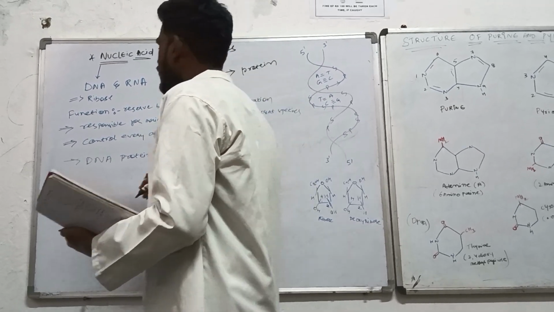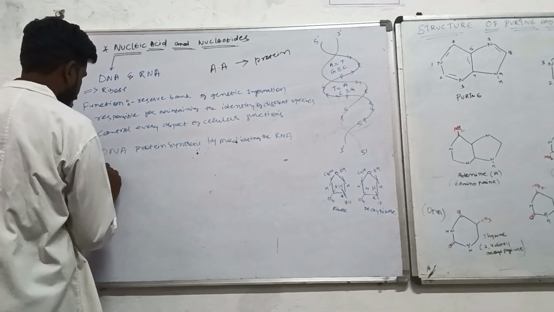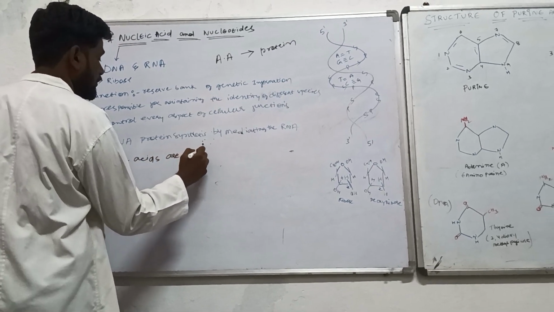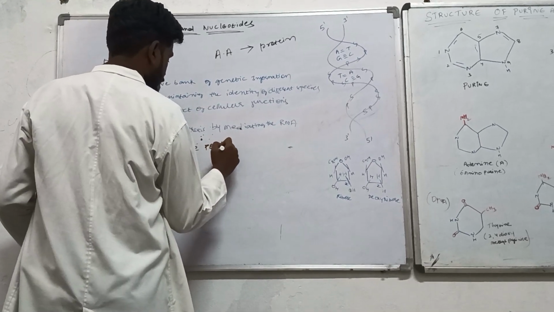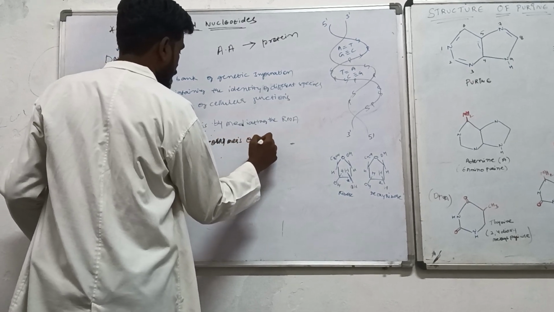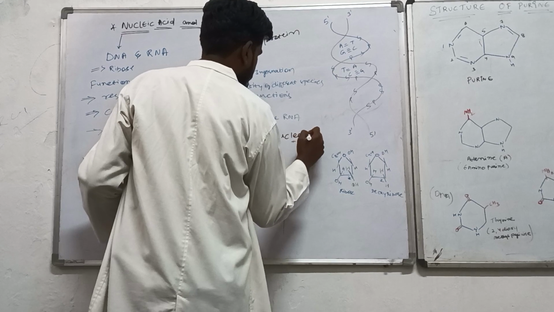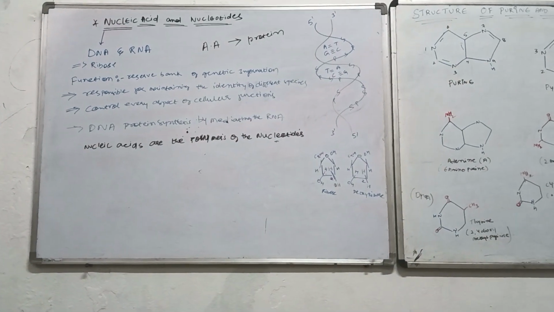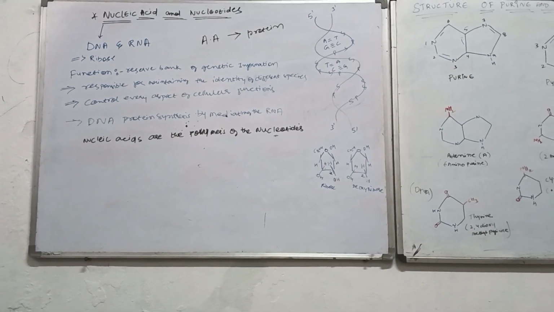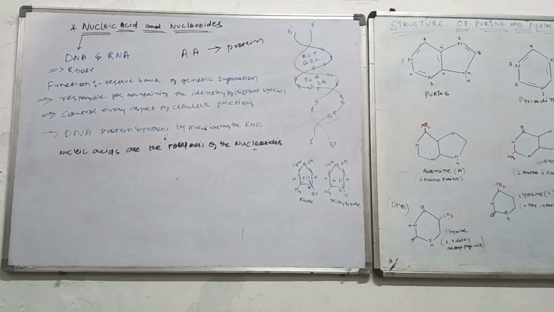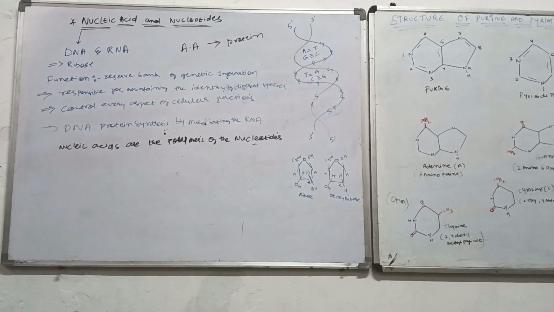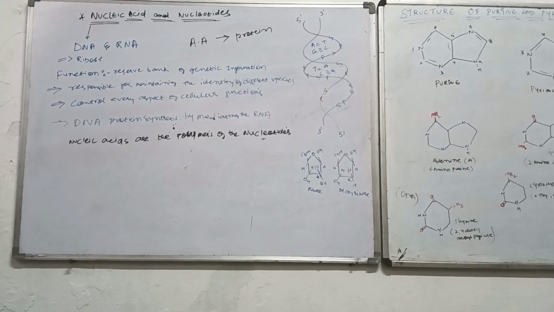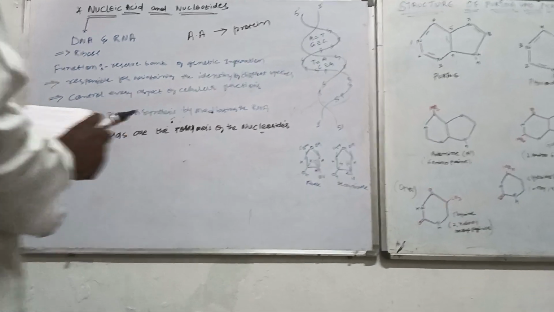In the same way, nucleic acids are the polymers of the nucleotides. Okay? Now we will directly jump into the concept of the nucleotide. What do you mean by the nucleotide, from which the nucleic acids and other things are getting formed?